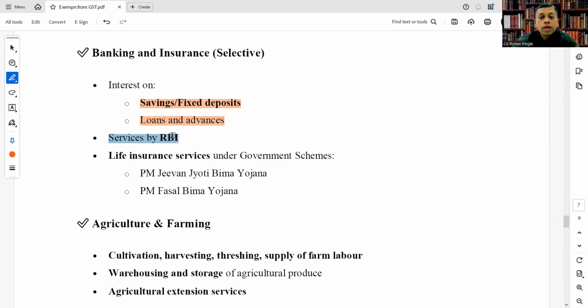Services by RBI are completely exempt. Life insurance service under government schemes, that is PM Jeevan Jyoti Bima Yojana and PM Fasal Bima Yojana, is exempt. Other than that, GST is chargeable.